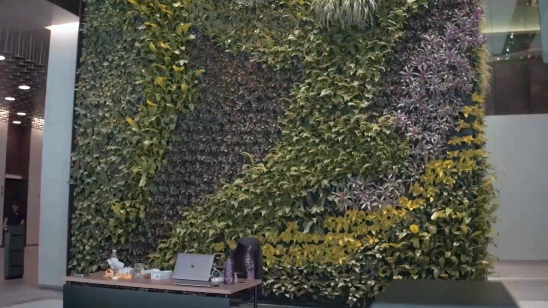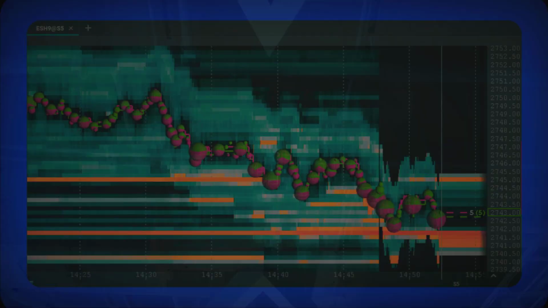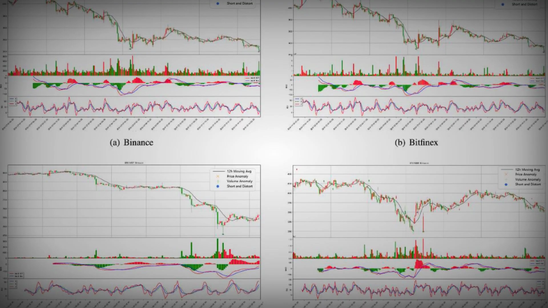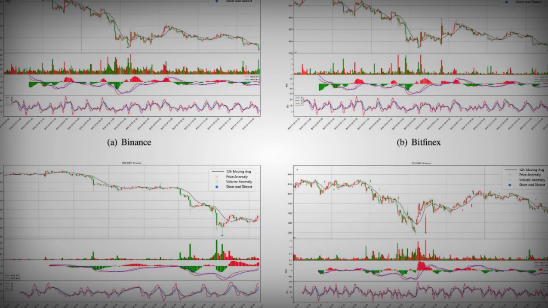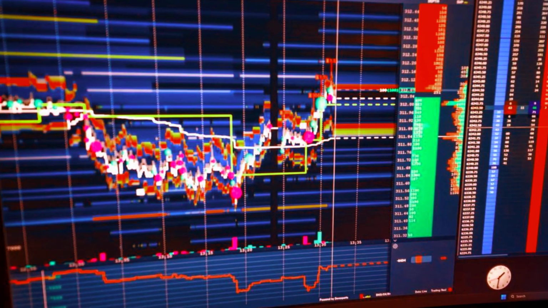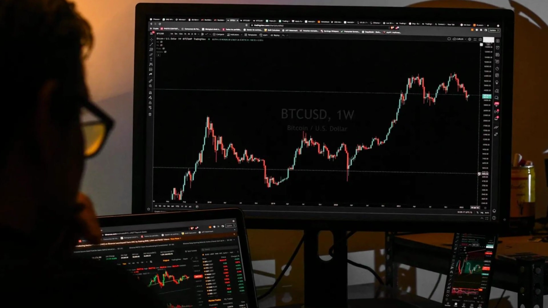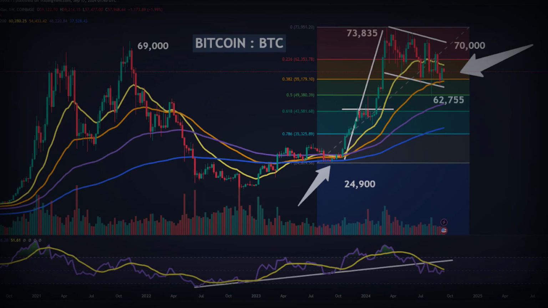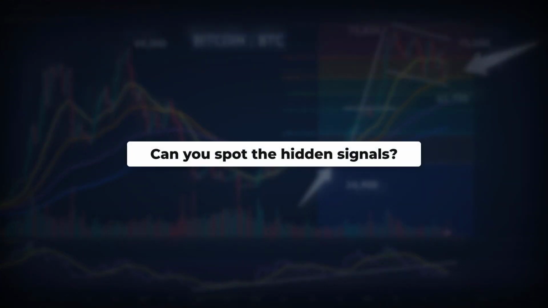Bitcoin's biggest swings often begin in silence, not on the headlines. $10 million in order walls, sudden taker bursts, and structure breaks flash warnings hours before the news arrives. Missing these hidden signals means trading blind, while others see the move coming. But why do these patterns repeat? And how can you spot what most traders ignore?